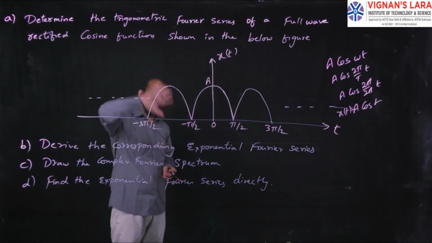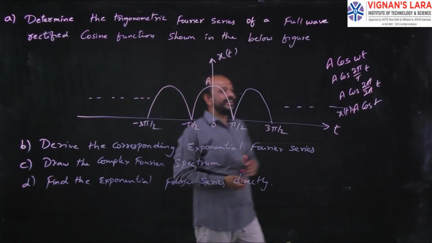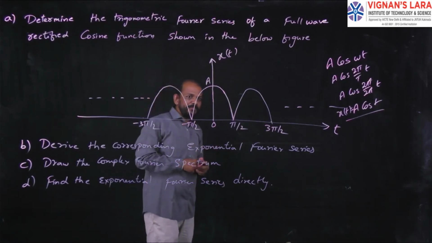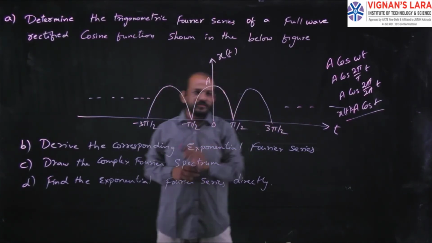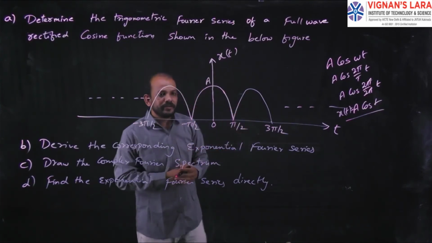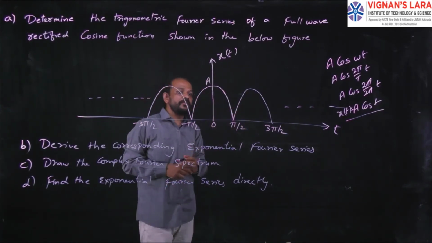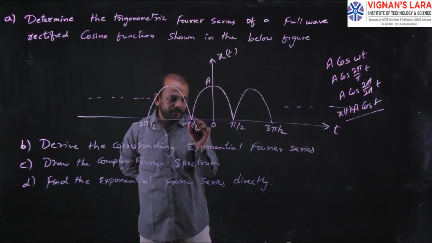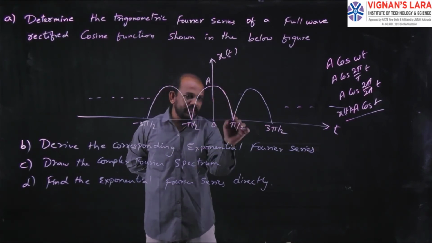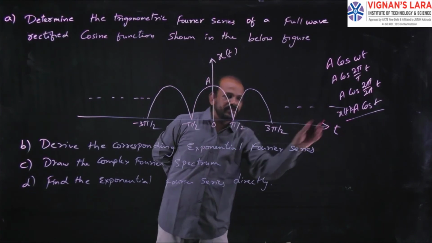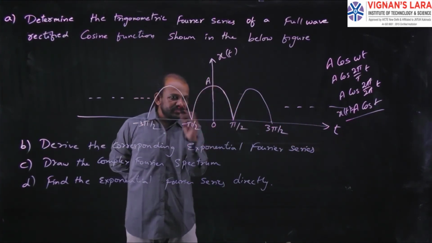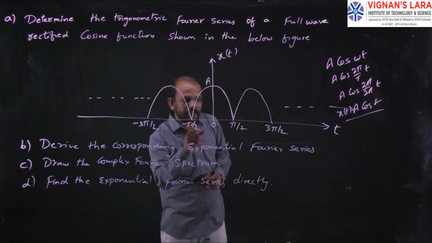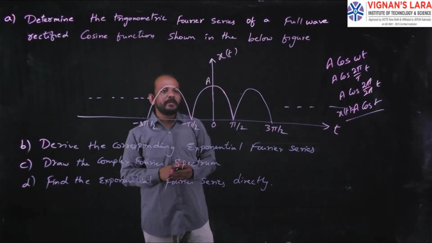So this A cos t is the equation of this waveform. Whenever they give a waveform, you have to find out the equation of x of t. If you get the x of t, then you go over the waveform. Here in this waveform, I need the period of the given full wave rectified waveform. Here the waveform repeats. If it starts here, it goes on, again it is repeating, again it is repeating. For this periodic waveform, this full wave rectified cosine, we can say that it starts from minus pi by 2 to plus pi by 2, minus pi by 2 to plus pi by 2.